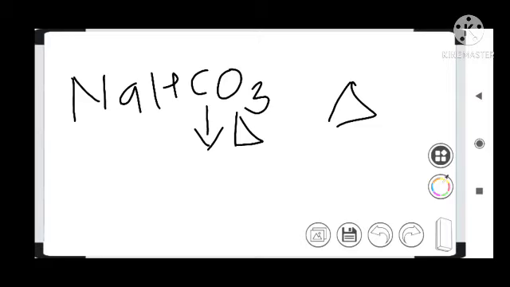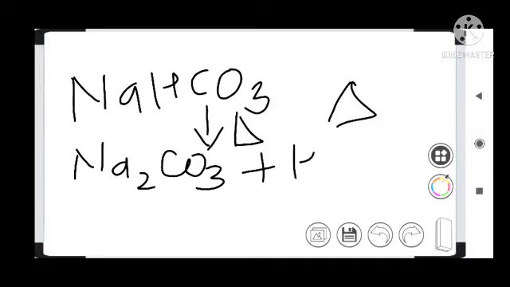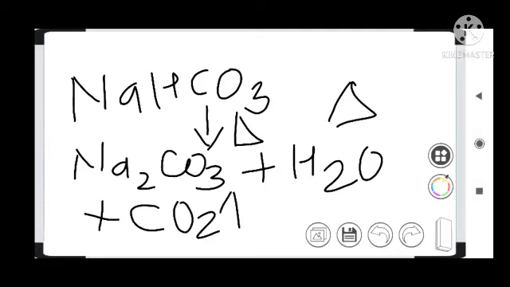Now when we heat the sodium bicarbonate, it is broken down into sodium carbonate, Na2CO3, plus water plus carbon dioxide. In this reaction, carbon dioxide gas is liberated. So it is an example of endothermic reactions, the reactions in which heat is absorbed.